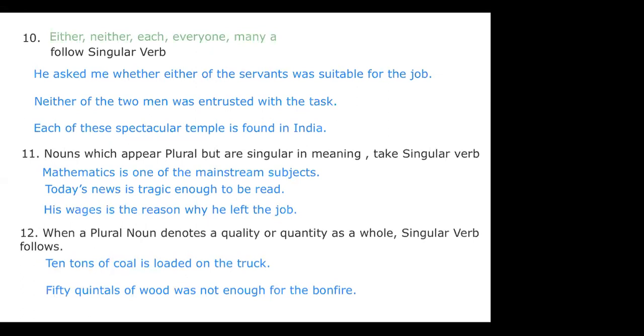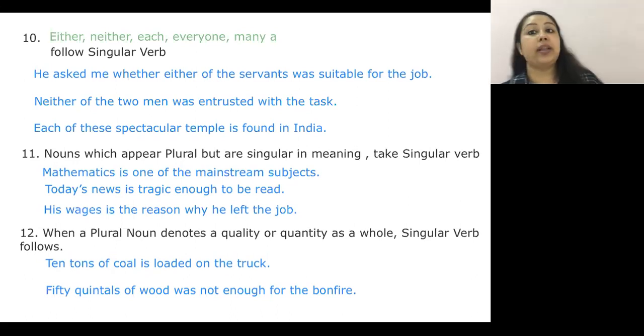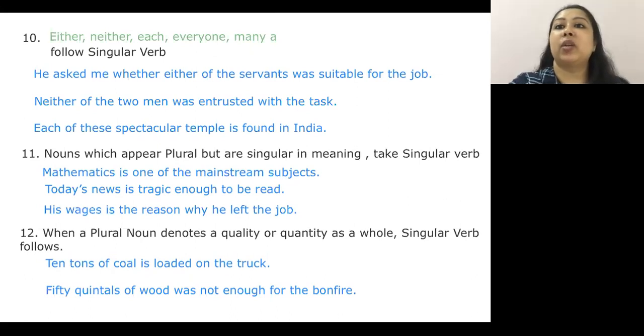Let's see. He asked me whether either of the servants was suitable for the job. So he's asking me, I have two options, servant A, servant B. And I don't know who would be completing the task today or this particular minute, say. So I have to choose from either of the servants who is best suitable for the job. So he asked me whether either of the servants was suitable for the job, and I'm using was here.